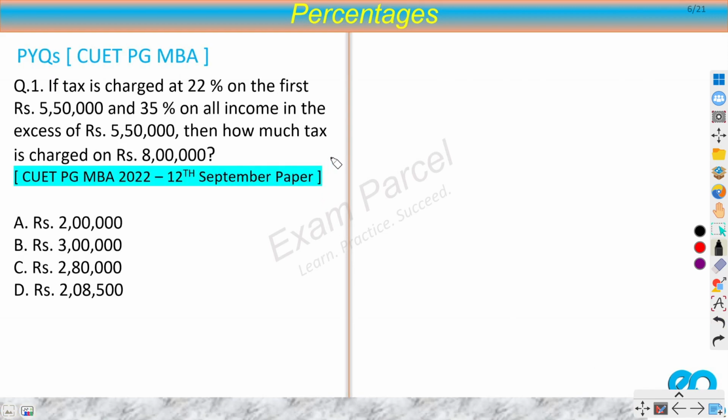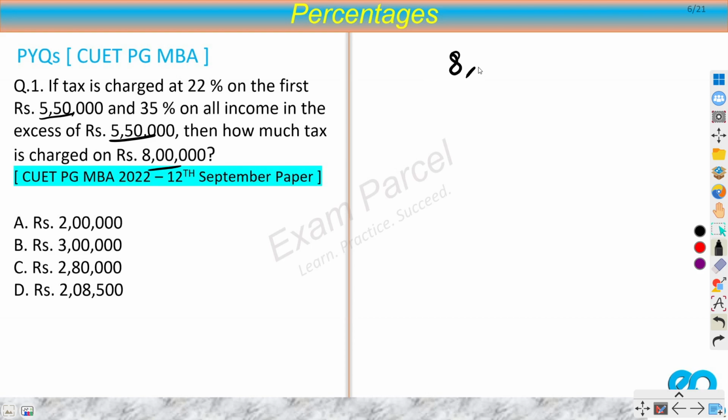Now let us discuss the first question. This is from CUET PG MBA 12th September paper. The question says, if tax is charged at 22% on the first rupees 5,50,000 and 35% on all income in the excess of rupees 5,50,000, then how much tax is charged on 8 lakhs?